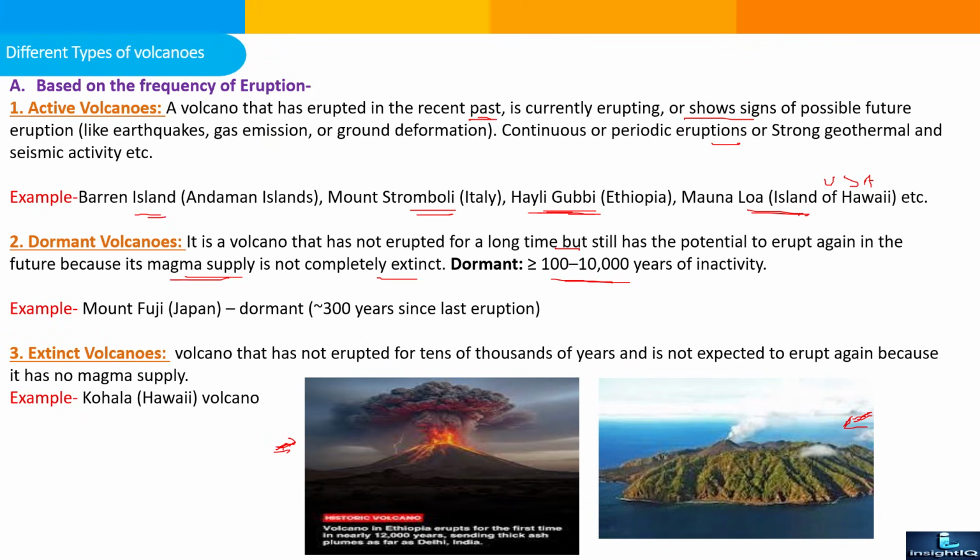It last erupted approximately in the 1700s. Extinct volcano: a volcano that has not erupted for tens of thousands of years and is not expected to erupt again because it has no magma supply. So magma supply can be closed out completely, so it will be classified as extinct type. Kohala, Hawaii volcano in the USA.